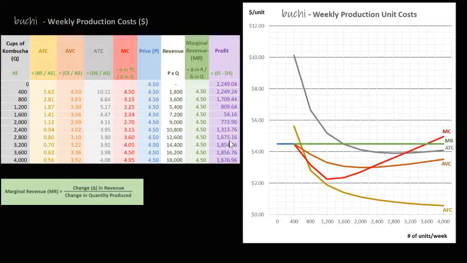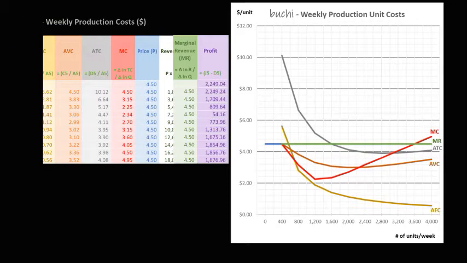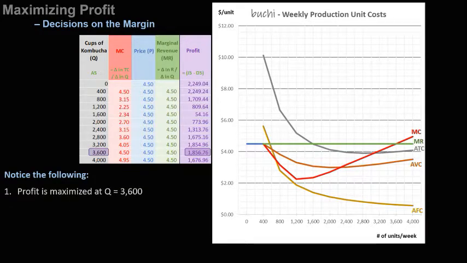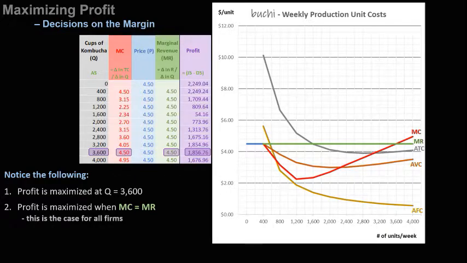So we can see by looking at our profit that it occurs at 3,600 units. So let's take a closer look at that. So first off, like we said, profit is maximized when Q equals 3,600. The second thing to note is that profit is also maximized when our marginal cost equals our marginal revenue. This is the case for all firms. The profit maximizing quantity will be found when marginal cost equals or is slightly less than marginal revenue.